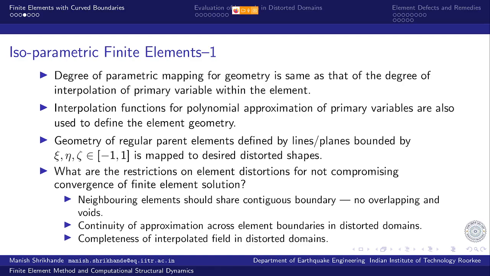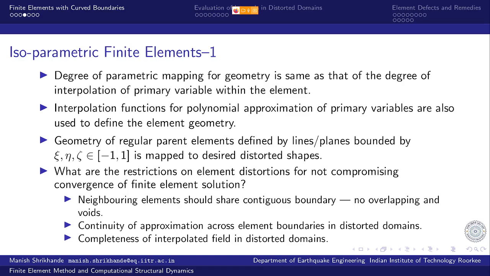And the third one is the completeness of the interpolated field in the distorted domain. So whatever happens, that rigid body representation and the constant strain states should always be satisfied even in the case of distorted domains.